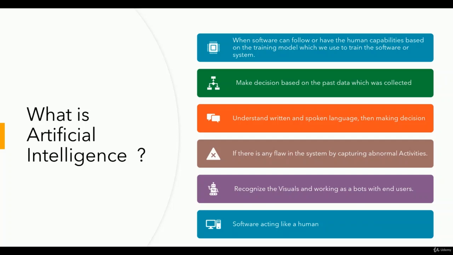The next part is it can recognize visuals and work as a bot for the end users. So it can easily recognize things like in the example of Alexa or Google Home. If I train my Alexa that this is my voice, then Alexa can easily detect my voice and say, hey, this is this person.